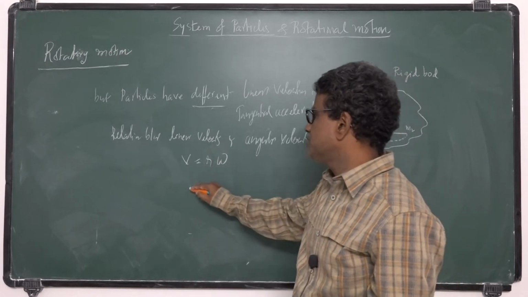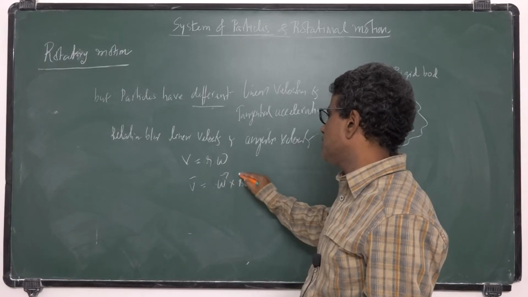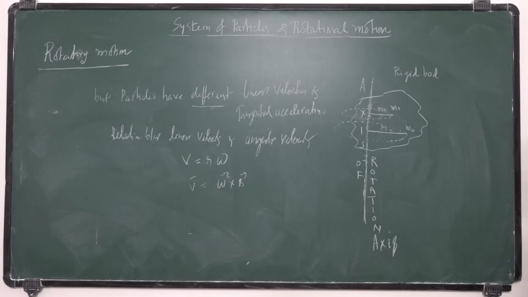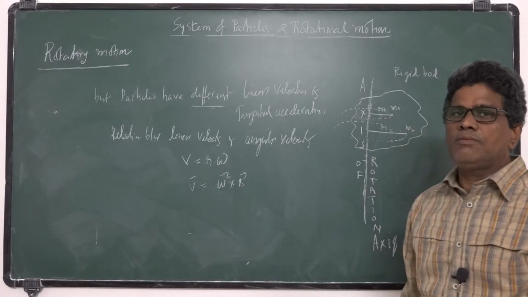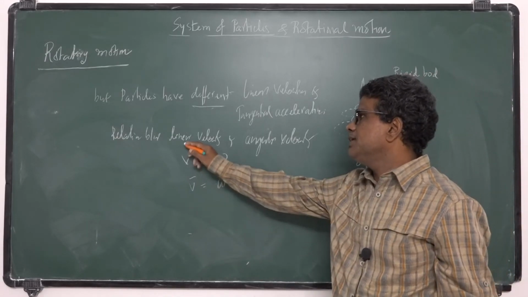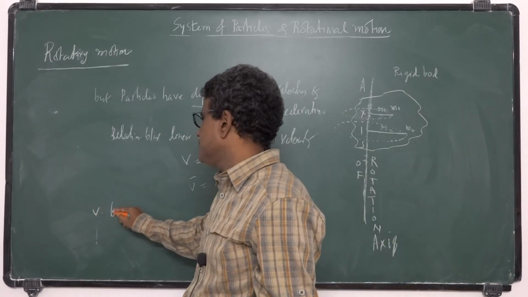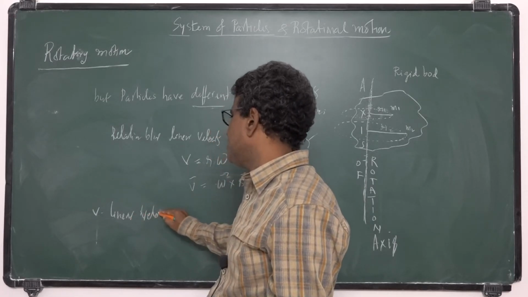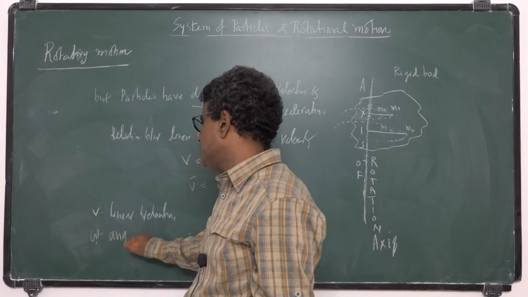We can also write this as V bar is equal to omega bar cross R bar. These equations we studied already in circular motion. The same expressions we can use here, where V is the linear velocity of the particles, they are different, and omega is the angular velocity.